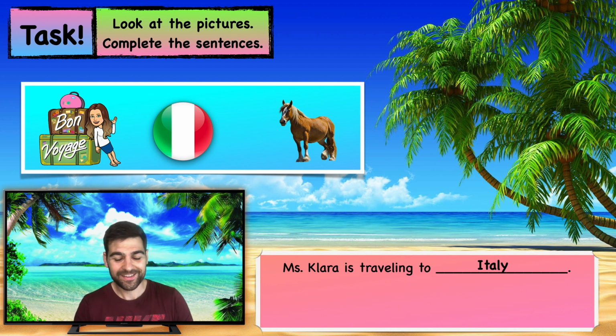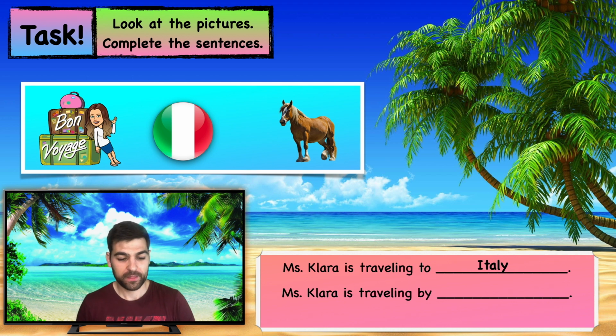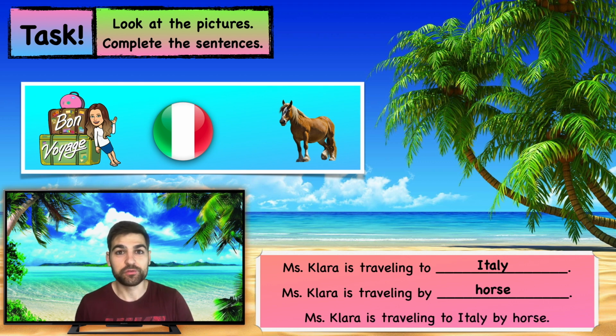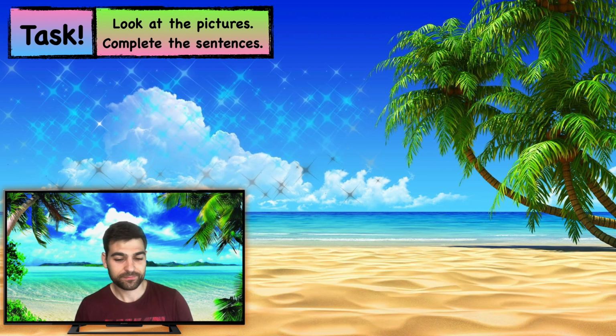Now the second question, how is she traveling? So Miss Clara is traveling by horse. Very good. Now let's just make one sentence. Miss Clara is traveling to France by horse. Very good. Let's give it another go.